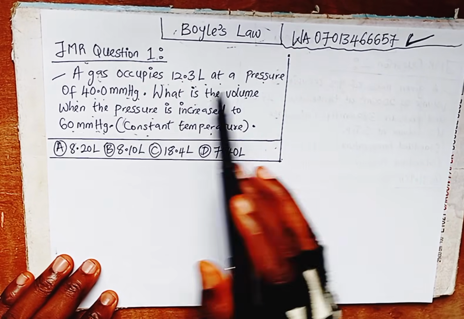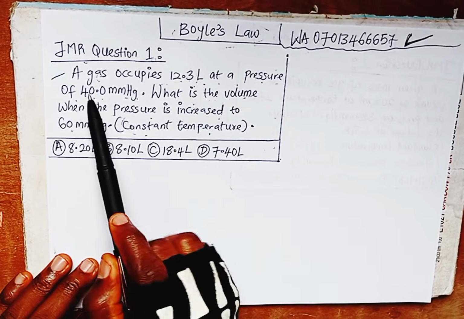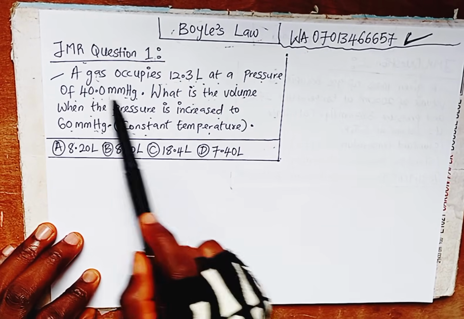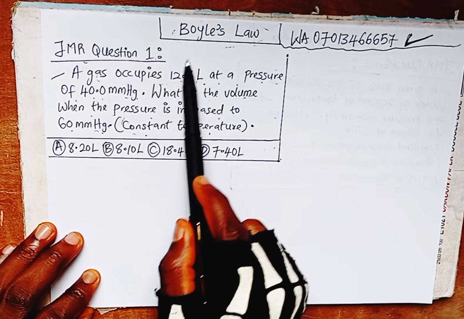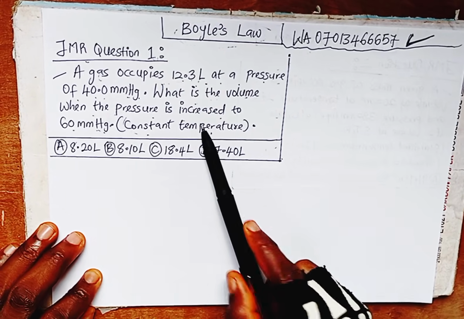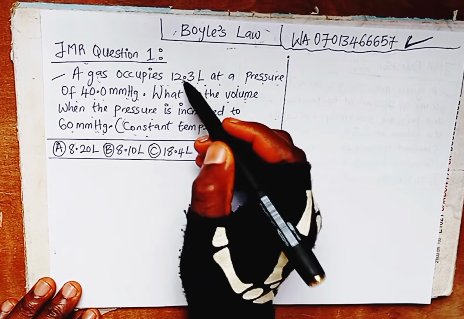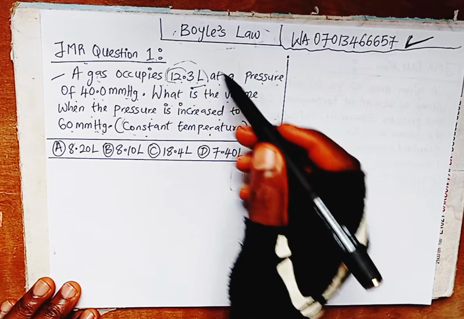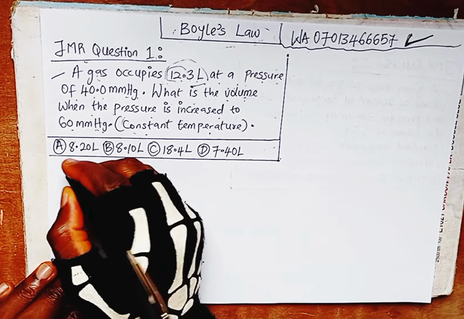That tells us it is Boyle's law. You are being told that the volume of a gas, which is 12.3 liters, at this particular pressure, the first pressure, and they are asking us to find the final volume. They already gave us one volume, which is the initial volume, the first volume. They are asking us to find the second volume, the final volume. So we write what we were told to find.